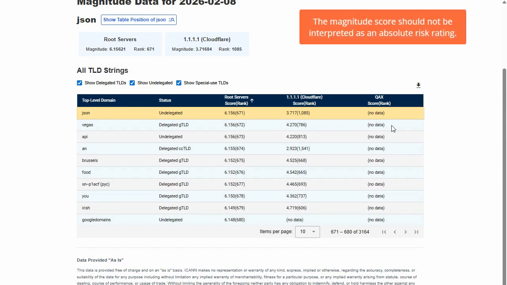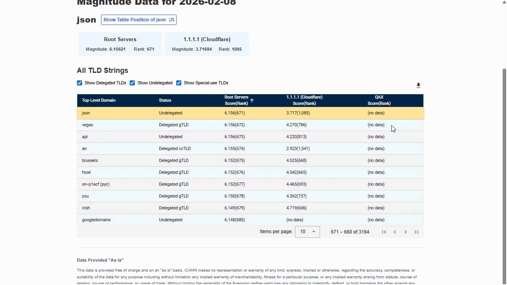The magnitude score should not be interpreted as an absolute risk rating. Also, avoid cross-source comparisons. Scores from one source are only comparable with data from the same source because the data contexts are not equivalent. The Name Collision Observatory is only one of the tools available to help assess name collision risk. Potential applicants should not rely on NCO alone and are encouraged to conduct independent research as part of their overall application preparation.